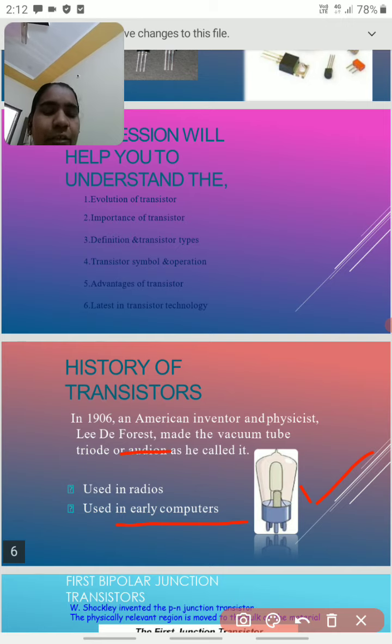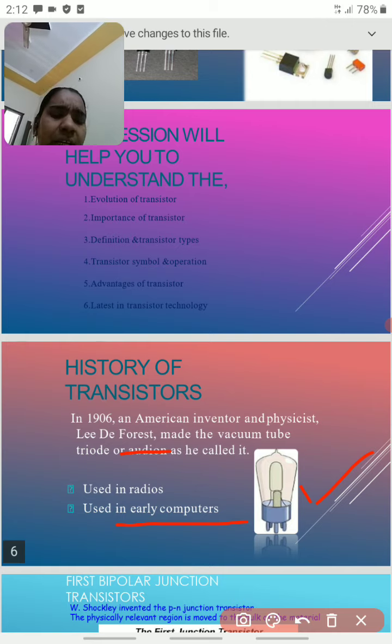These vacuum tubes were used in the manufacturing of computers, but they have low efficiency compared to the transistor.